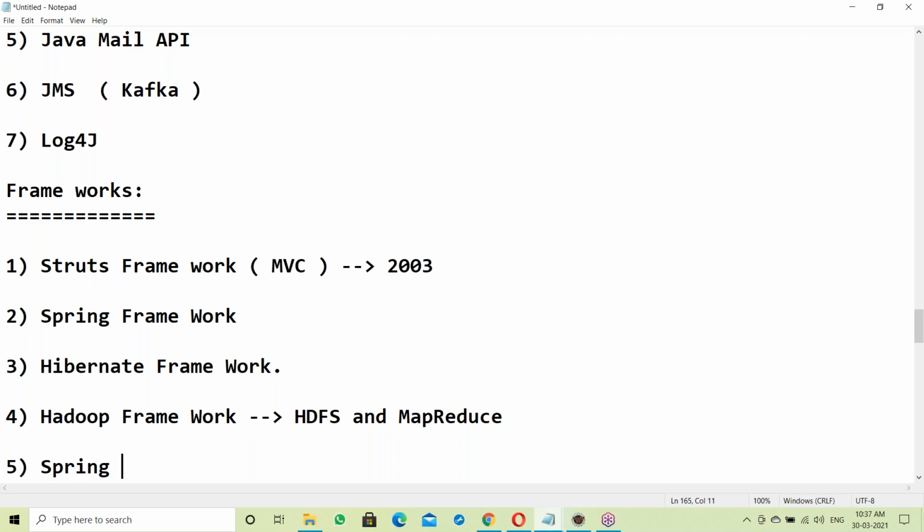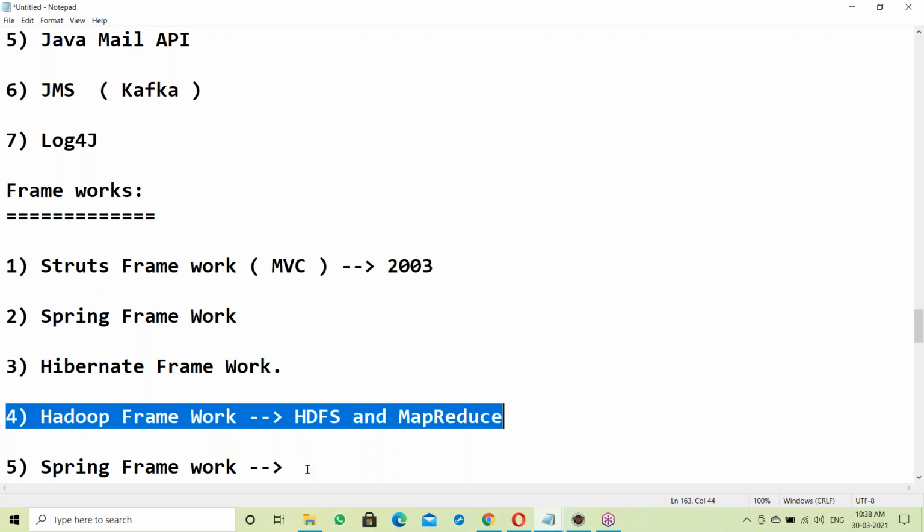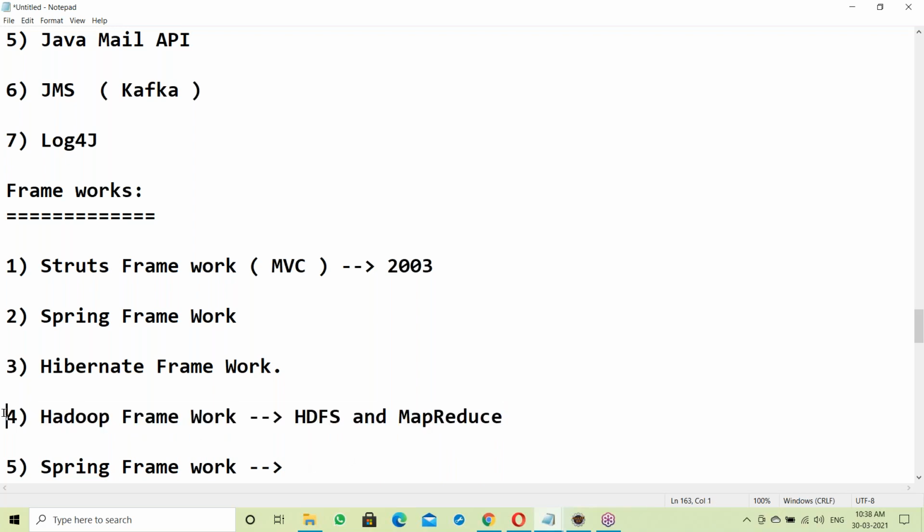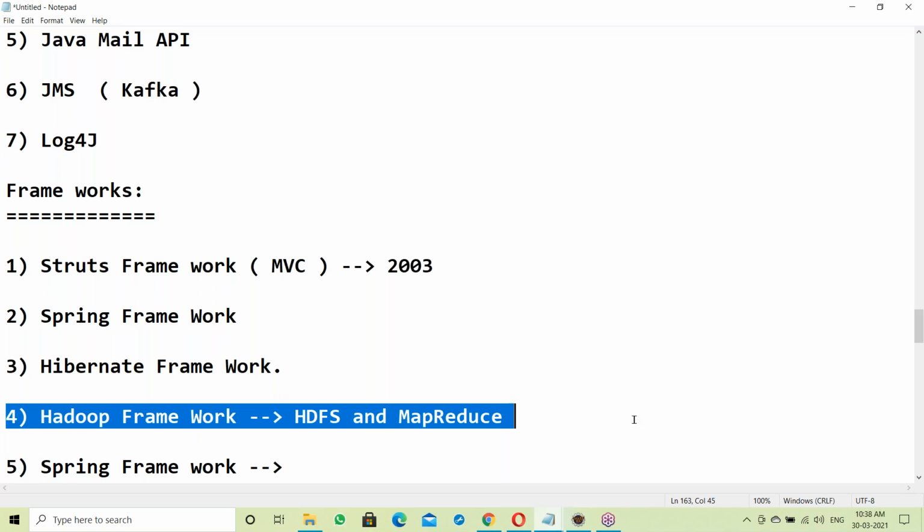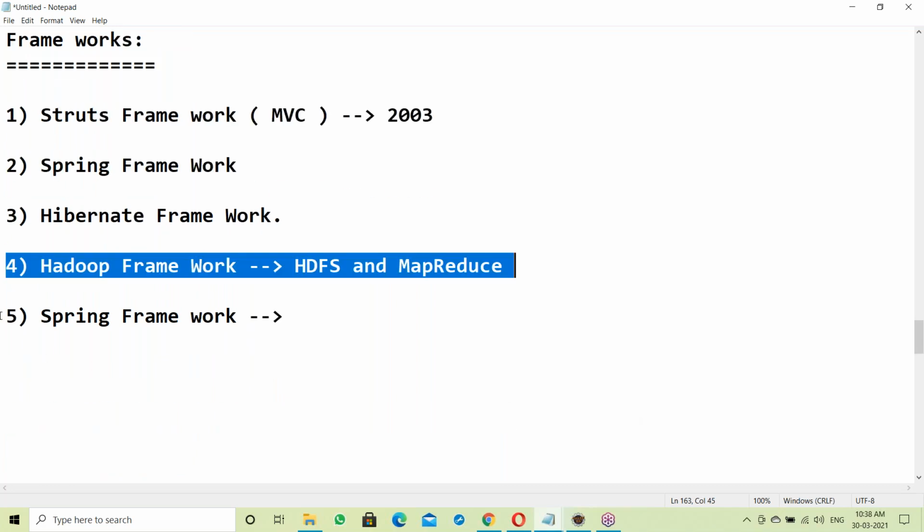Next is Spring framework. Yes, this is also for big data. But here the data is more than Hadoop's range. Hadoop can handle terabytes of data. Support data, petabytes of data getting that case.